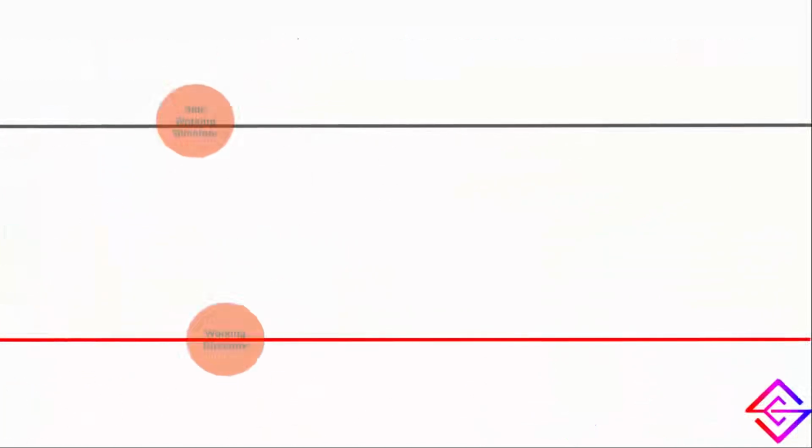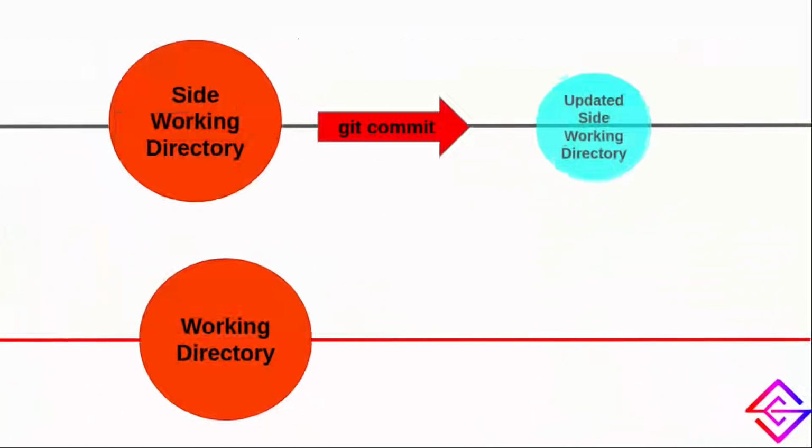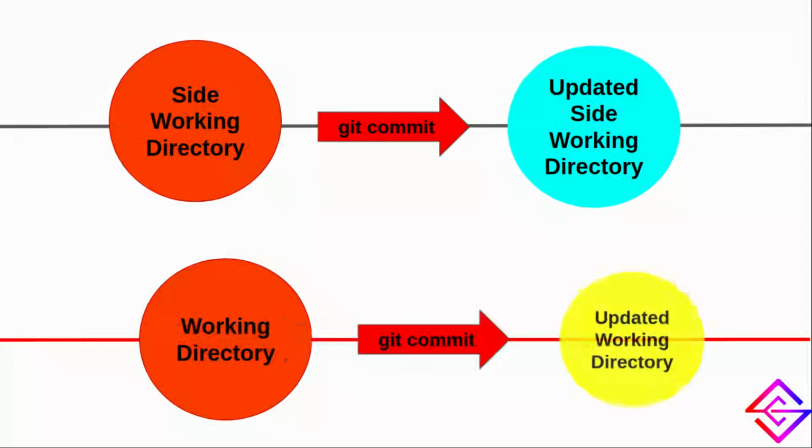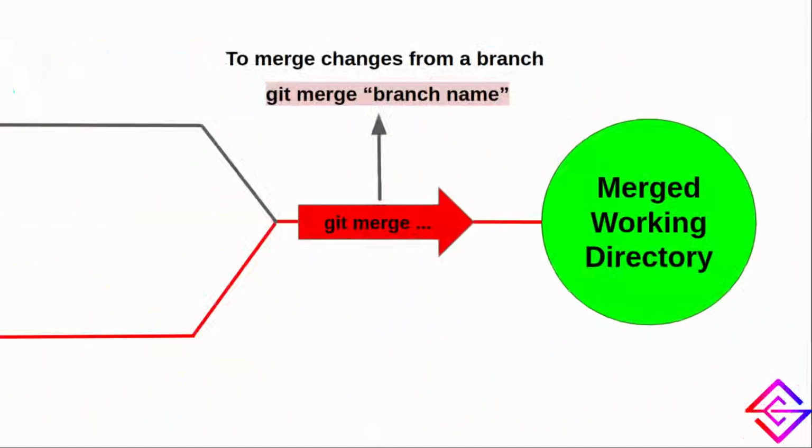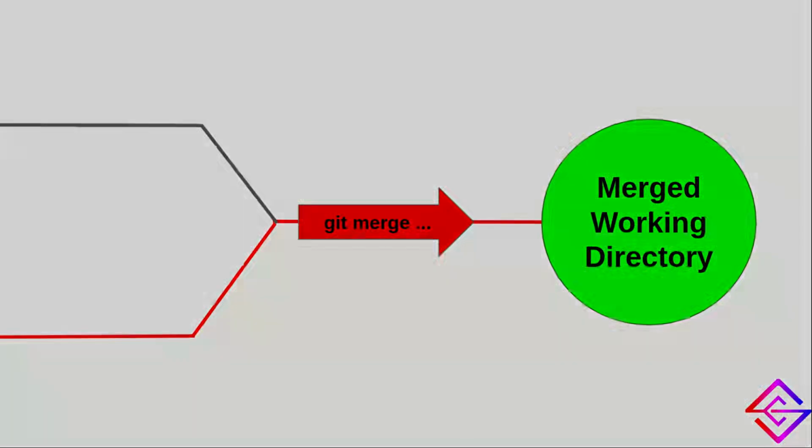Git is not only limited to the creation of branches, but we can also merge them. It is very much similar to the situation where you have two folders and you want to have the contents of one folder in the other. This you can easily do by simply copying the contents from one folder to the other. This way, one folder has the content of both while the other folder remains unchanged. In a similar way, Git branches can be merged using the git merge command.